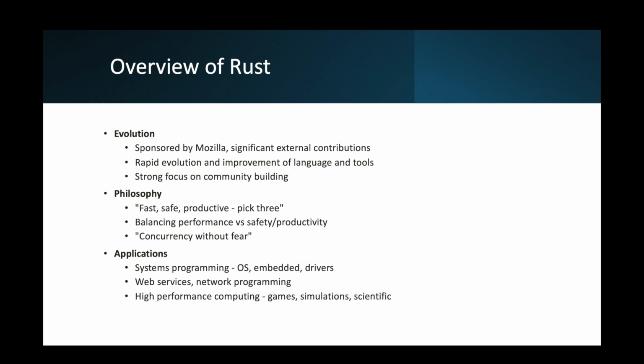Some of the applications include system programming, where you do OS, embedded, and drivers, where you replace C for performance critical tasks. NASA, Microsoft, Dropbox, and Cloudflare use Rust.